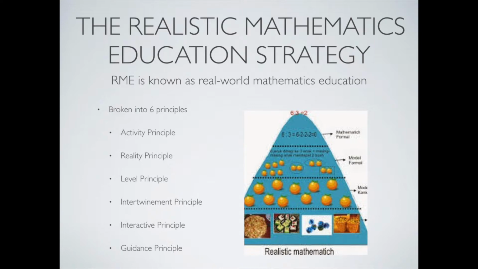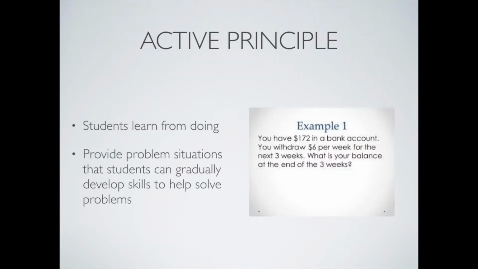First, let's talk about Realistic Mathematics Education, otherwise known as RME. RME became known as a real-world mathematics education system. There are 6 principles that create RME: activity principle, reality principle, level principle, intertwinement principle, interactive principle, and guidance principle. The activity principle helps students learn from doing and provides problem situations where students can gradually develop skills to help solve problems.